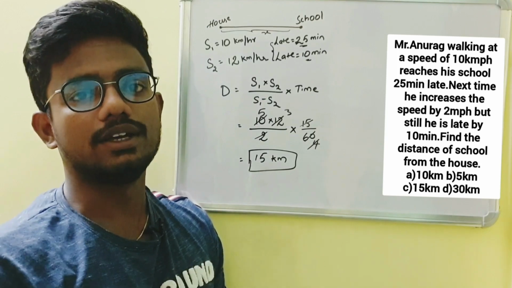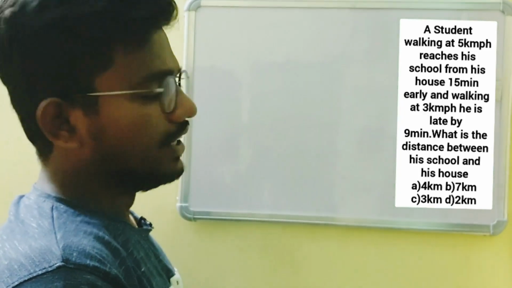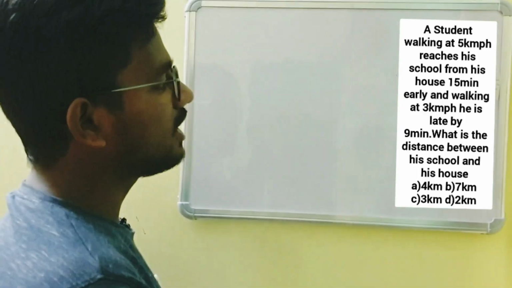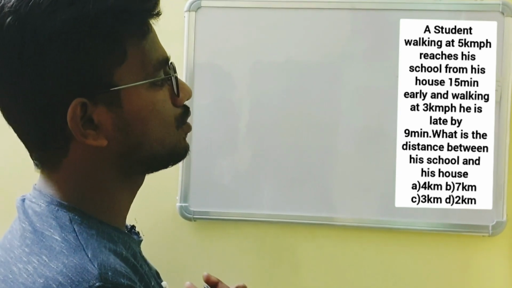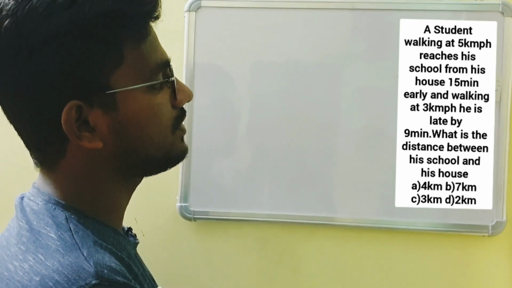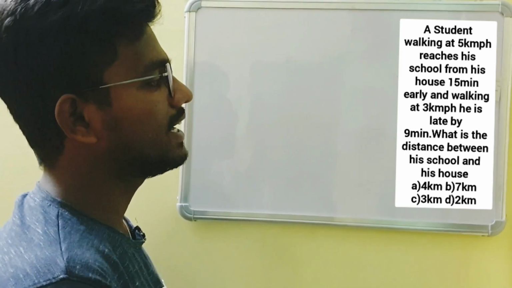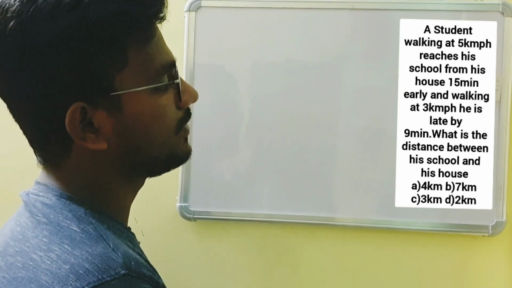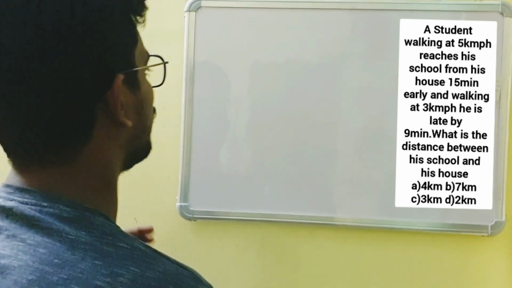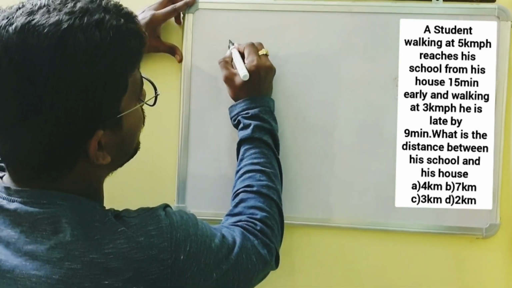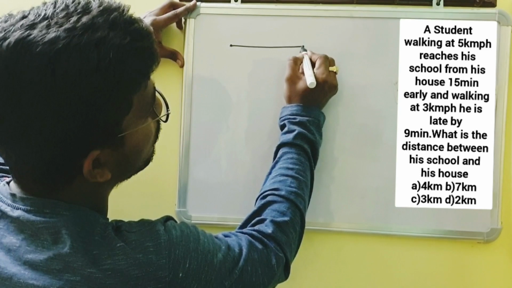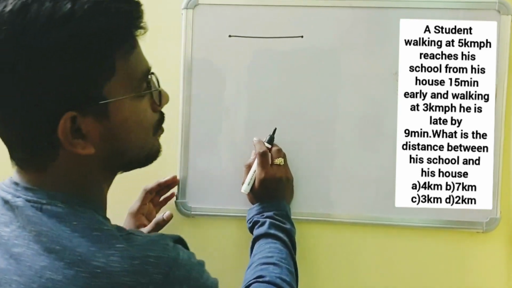The third example is: a student walking at 5 kilometers per hour reaches his school from his house 15 minutes earlier, and walking at 3 kilometers per hour he is late by 9 minutes. What is the distance between his school and his house? It is similar to the previous question, but there is a little difference in this question.